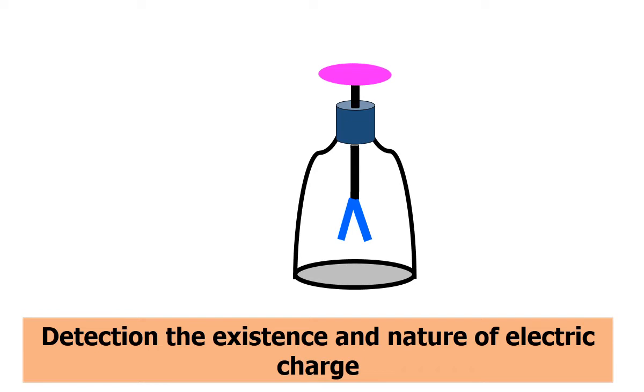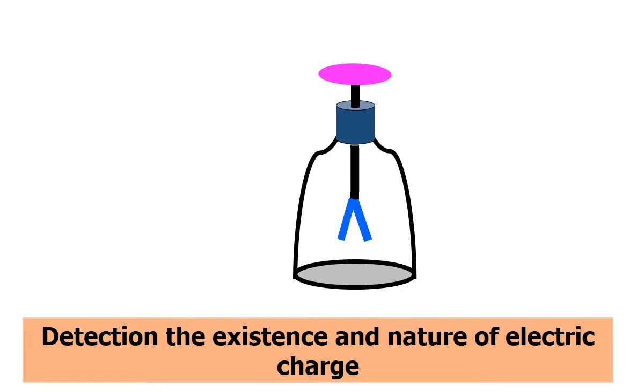If we want to detect the existence of charge on a body, we bring the experimental body in contact with the metallic disc, and if you observe that the gap of the gold leaves is increased or changed, then it can be decided that the body has charge.